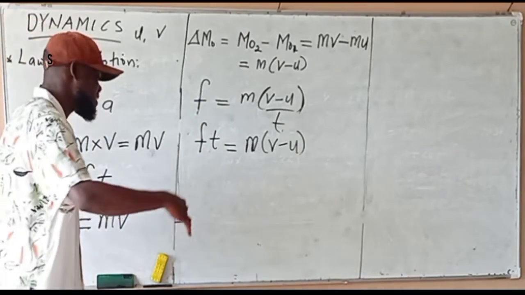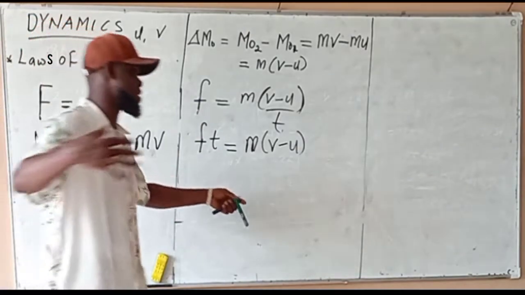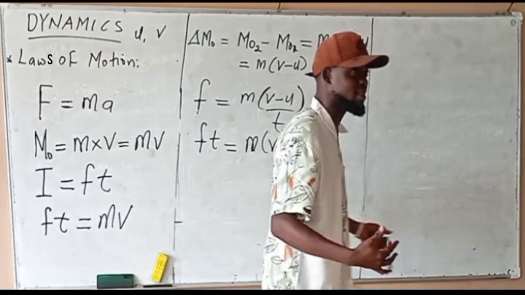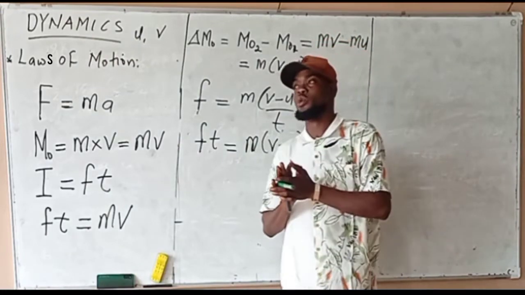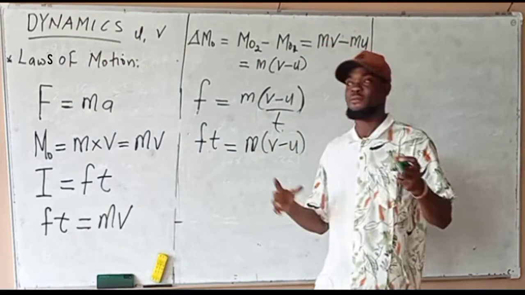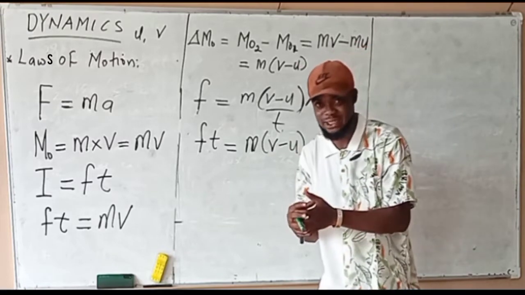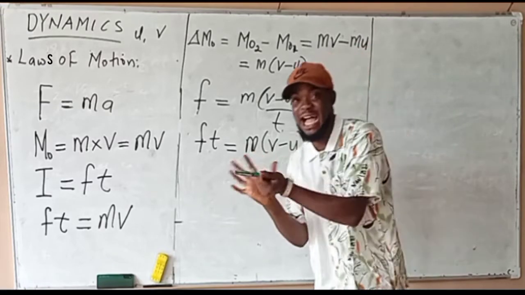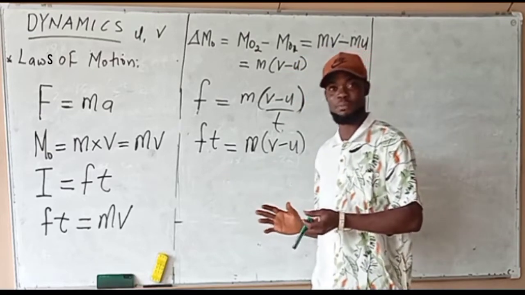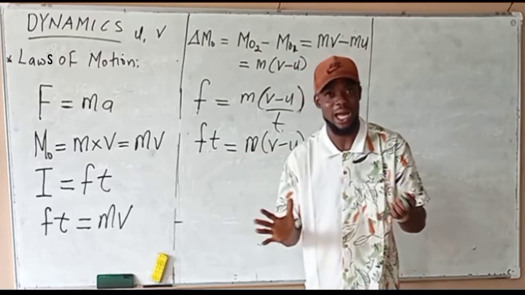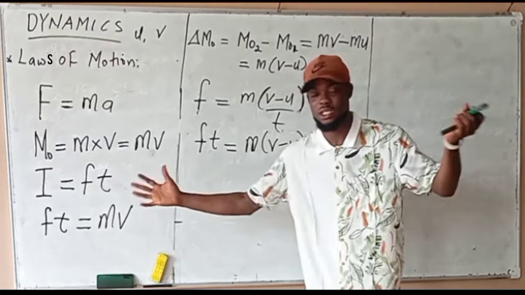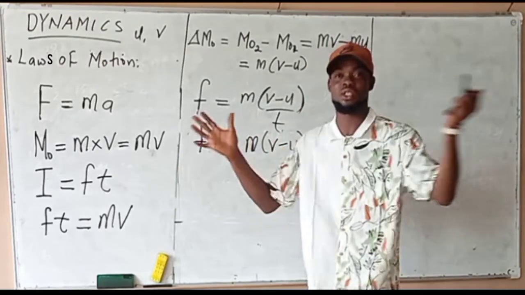Colliding means if they jam, as we say in pidgin English. People jam each other, hit each other.